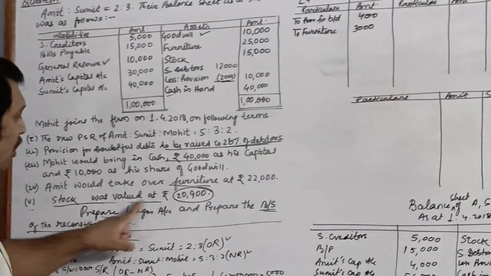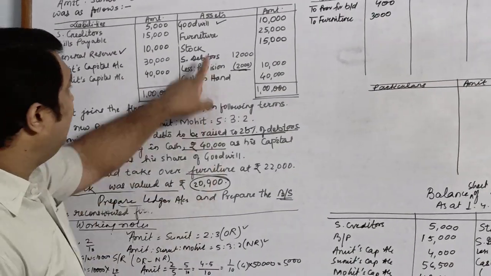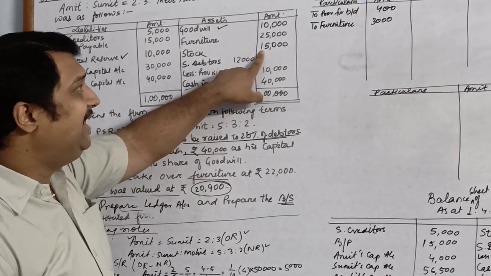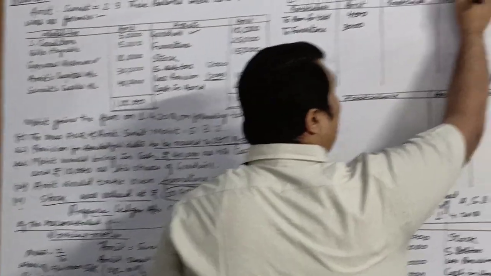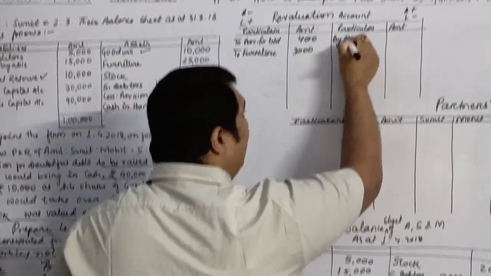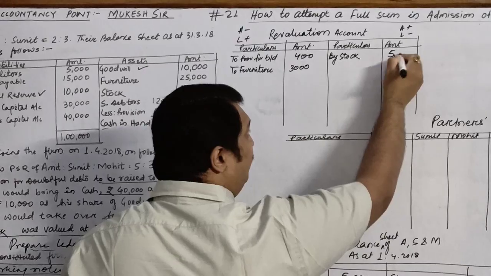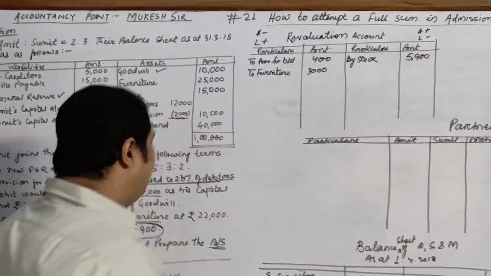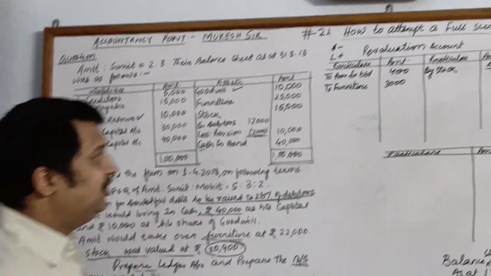Next, the value of stock is 20,900, whereas the old value was 15,000. So if the value of asset is increasing, we will write it on the credit side by stock. How much value is increasing? 5,900. So this was the end of the adjustments.